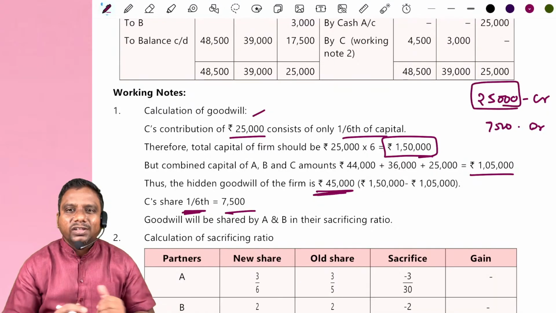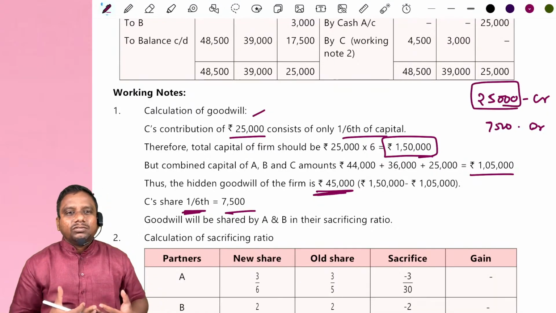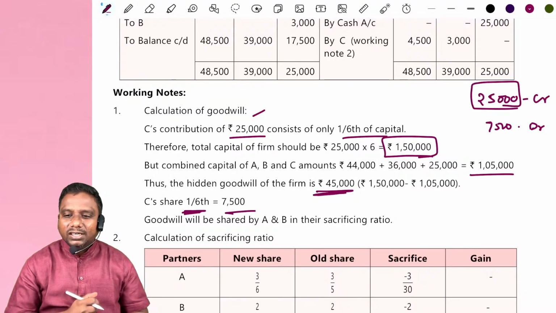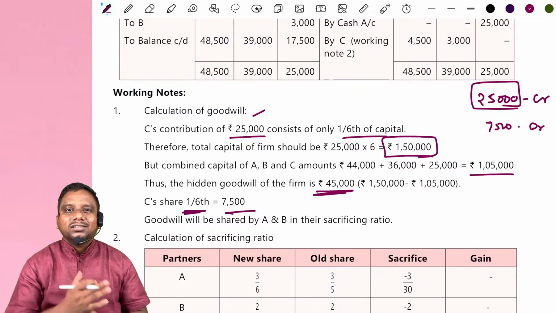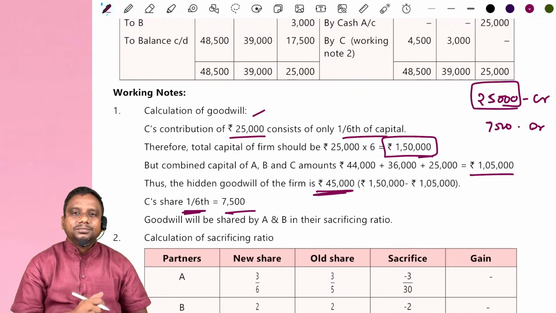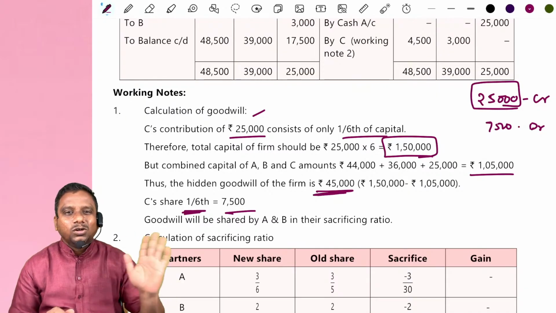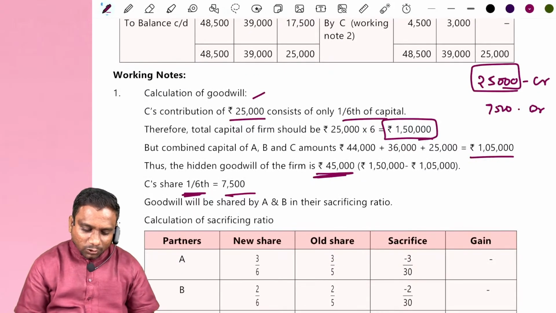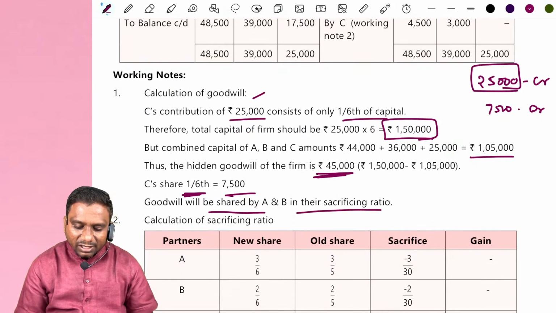When he is not bringing separately cash for goodwill, then what do we do? He is bringing 25,000, na. Out of that we take 7,500. That's it. The remaining amount we consider as his capital. Anyway, we take goodwill. Clear? Next, goodwill will be shared by A and B in their sacrificing ratio.